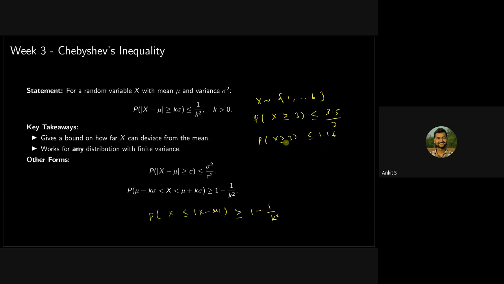Now let's calculate the exact probability of this. Its exact probability will be 4 by 6. No, it will be 1 by 2, right?